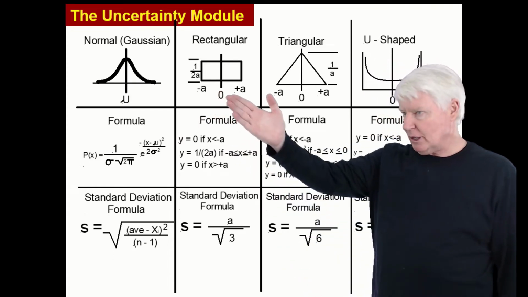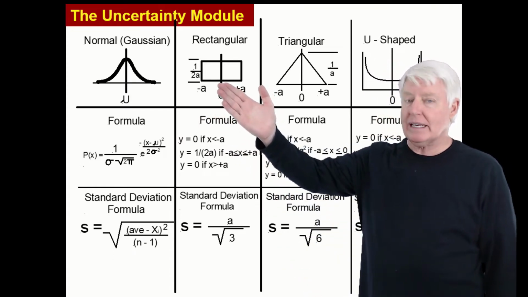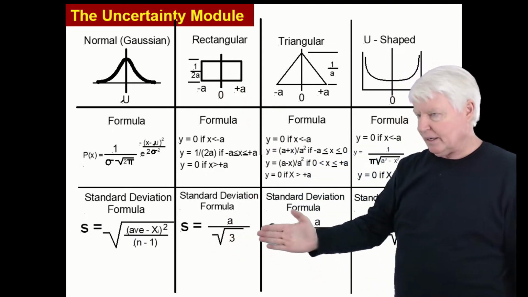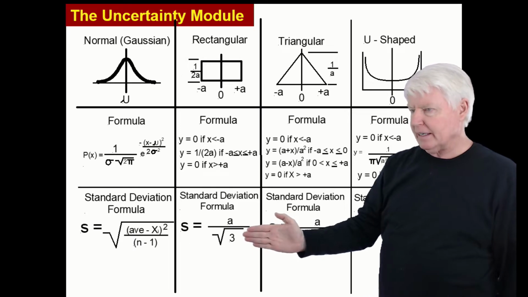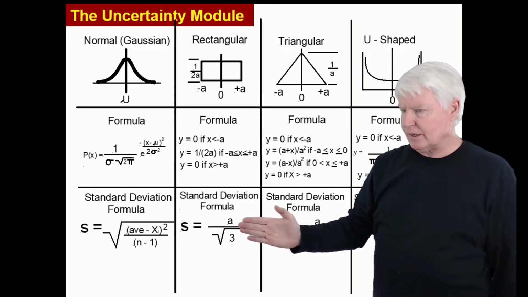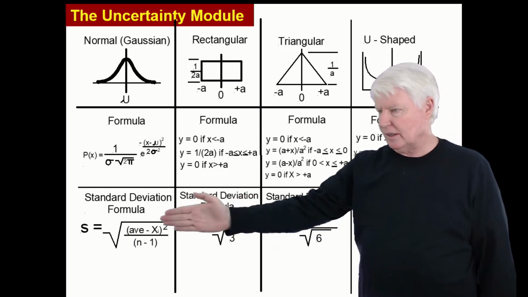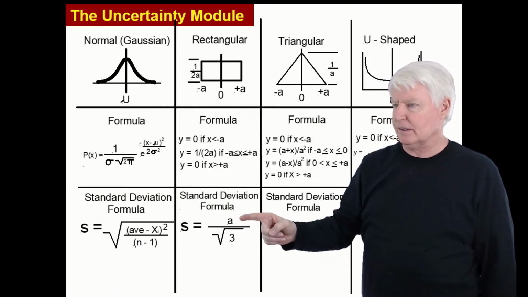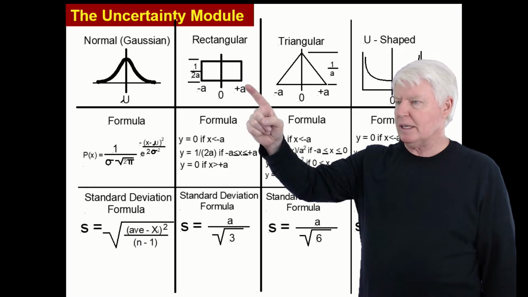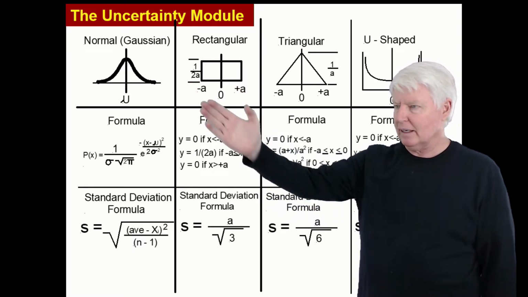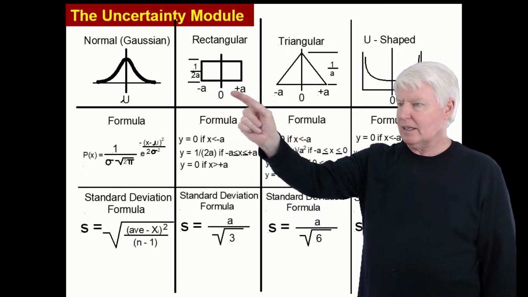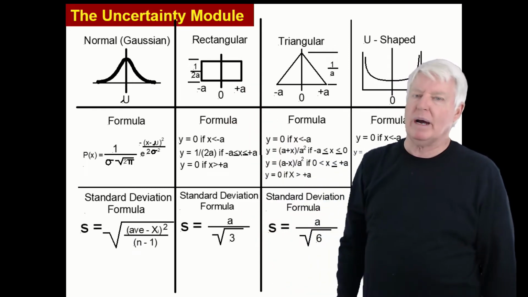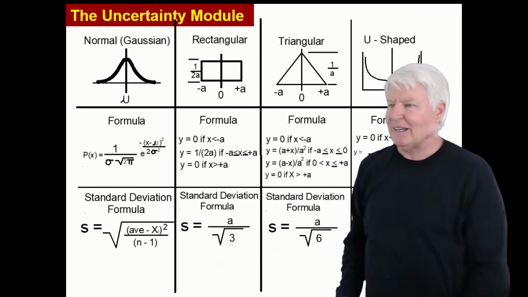And sometimes in measurement, the phenomenon is represented by the uniform or rectangular distribution. Well, here's the standard deviation formula for that. This, as you'll find later, is called a type B calculation. This is a type A calculation, because this is just going off the tolerances. It's saying, okay, it should be this long to this long. That's the whole spread, minus A plus A. So you take the distance from the average to that outer edge, that's A, divided by the square root of 3. It's a very easy calculation, right?